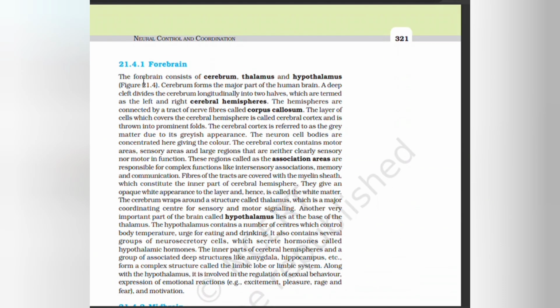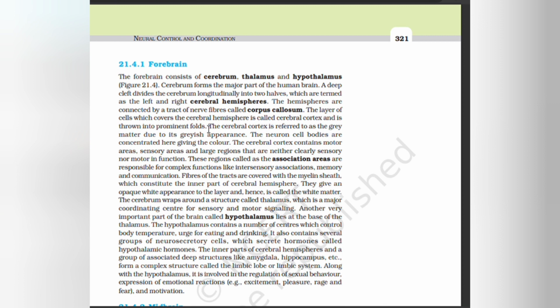Forebrain. The forebrain consists of cerebrum, thalamus, and hypothalamus. Cerebrum forms the major part of the human brain. A deep cleft divides the cerebrum longitudinally into two halves, which are termed as the left and right cerebral hemispheres. The hemispheres are connected by a tract of nerve fibers called corpus callosum.